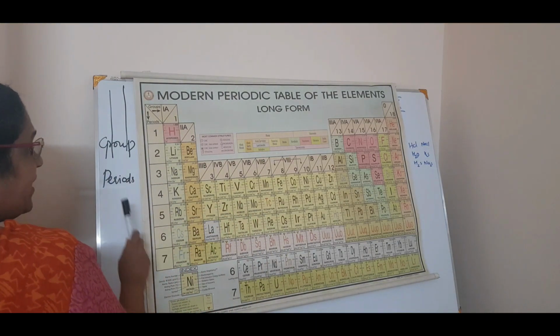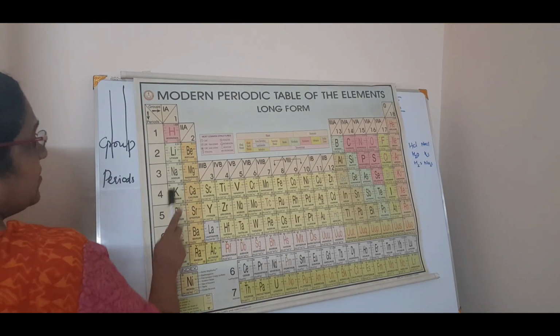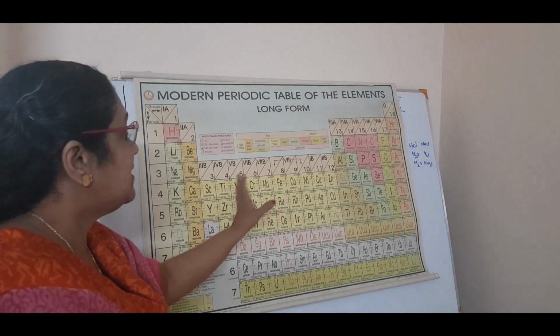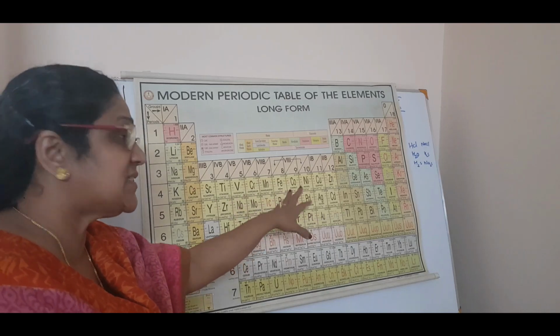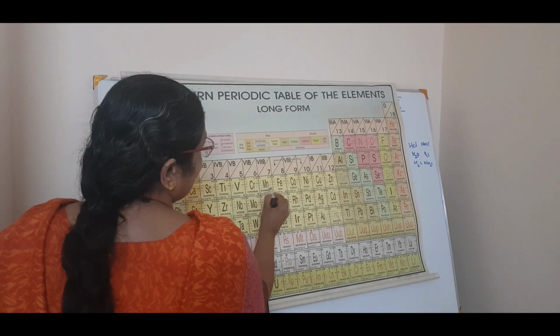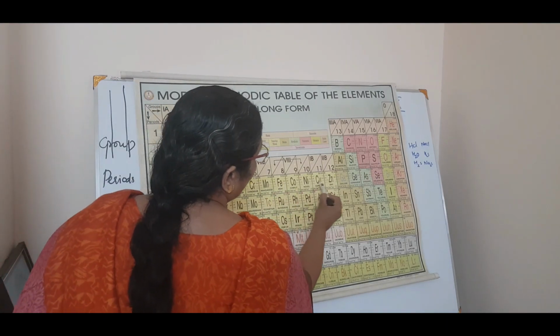Now coming to the fourth period, potassium, calcium. Only up to calcium, 20, you have studied. Now these are transition elements. You will study them next year. So scandium, titanium, vanadium, chromium, manganese, iron, cobalt, nickel, copper, zinc.